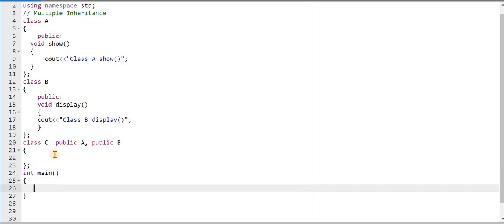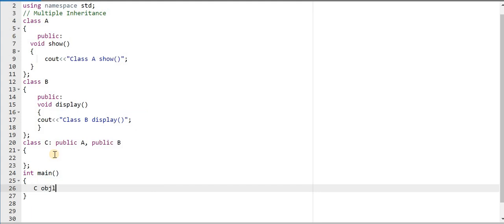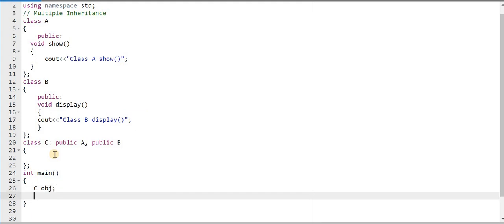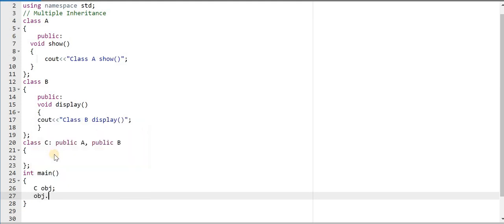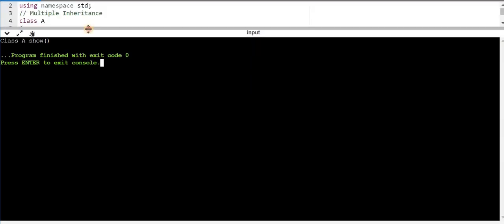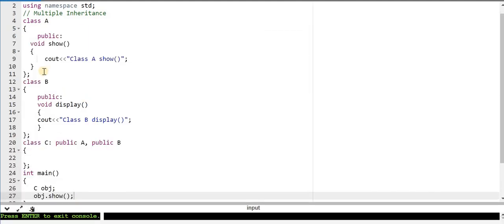In the main function we are creating an object of class C, obj, and by using obj we will first call the show function that is in class A, but class A is inherited in class C. So I will write obj dot show, and I will run this program. We have got the message class A show, that is written inside the show function of class A.